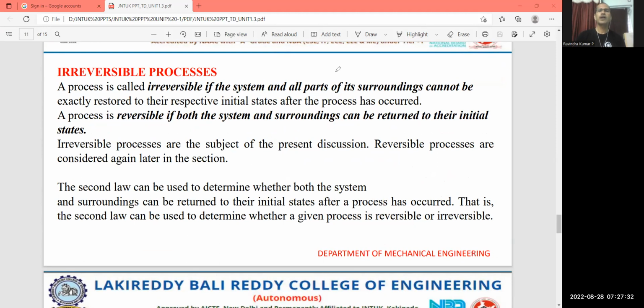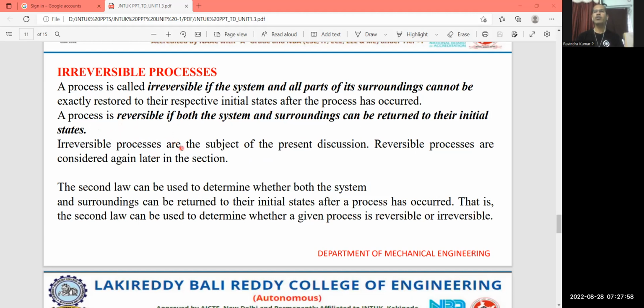A process is reversible if both the system and the surroundings can be returned to their initial states. Say, for example, if you take the refrigerator. In a refrigerator, there is a series of processes which are going to take place, and one cycle is going to complete.